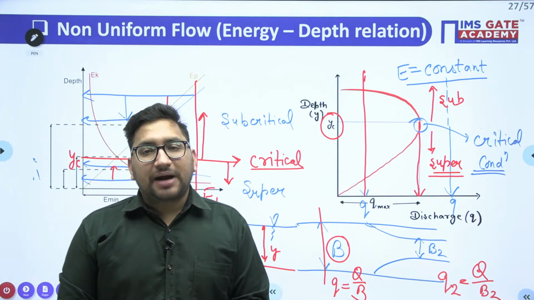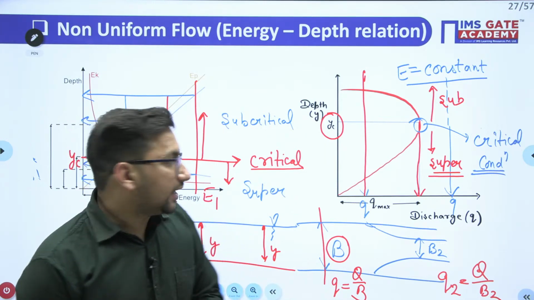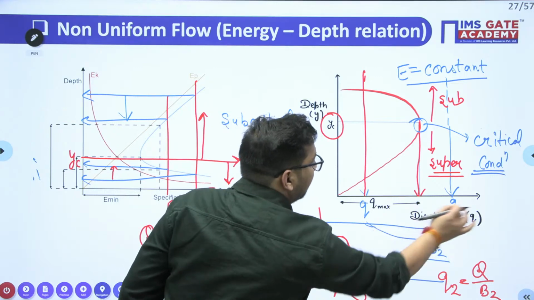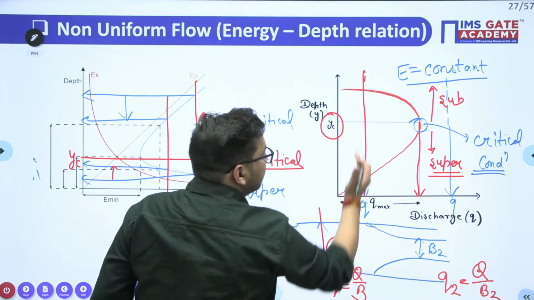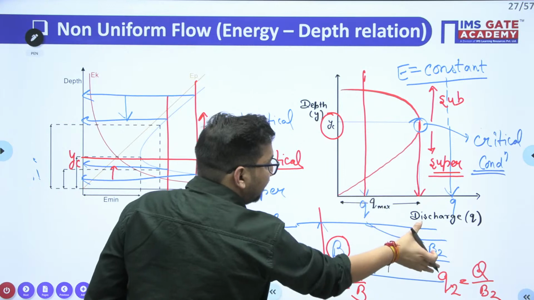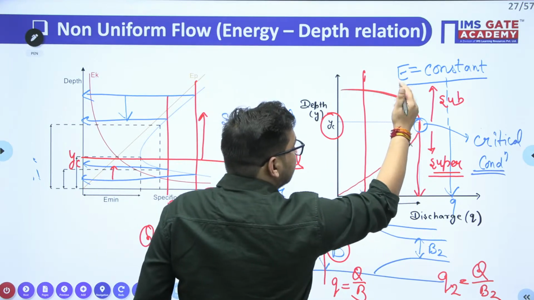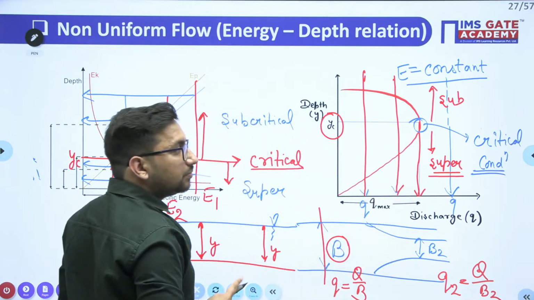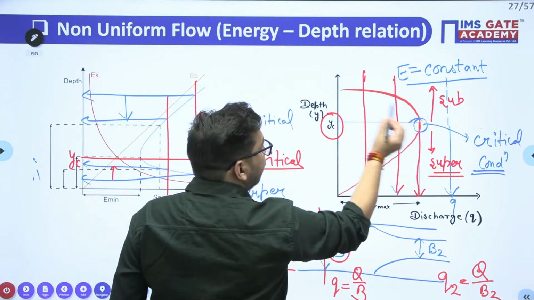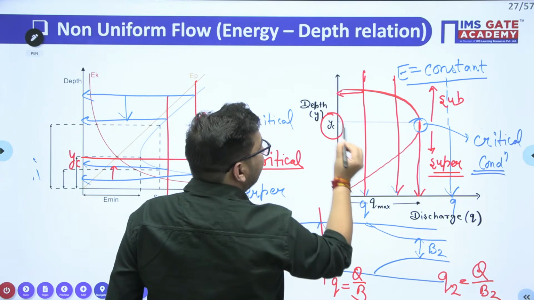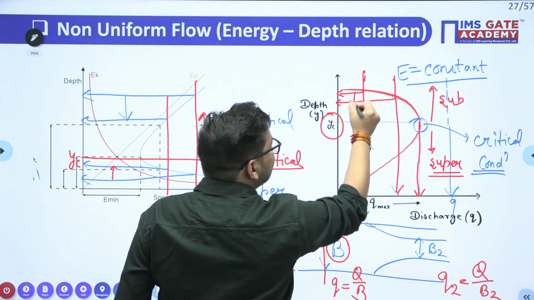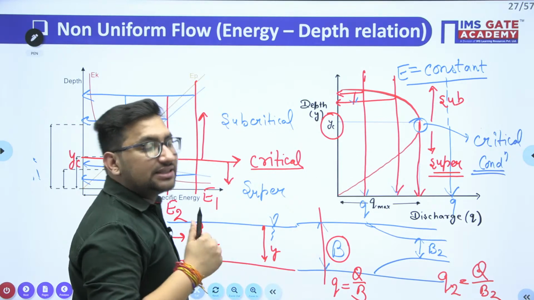Again, it will depend upon what is the type of flow, right? So when you are reducing the width, this discharge per unit width keeps on increasing. So initially, let's suppose it was at this particular point. When you have reduced the width, this particular discharge per unit width reaches this particular value, right? If the flow is subcritical, we know initially this was the depth, now this is the depth. So there will be a decrease in the depth of flow.